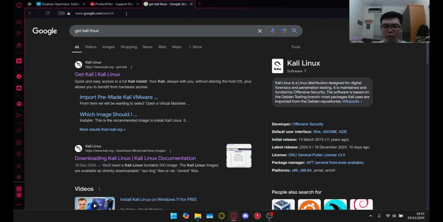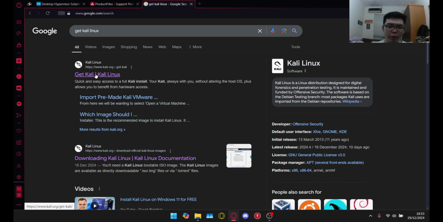So what is Kali Linux? Kali Linux is actually a Linux distribution, which is its own OS. But it uses a Linux kernel, so it is considered a Linux distribution. It is usually used for ethical hacking, research purposes, cybersecurity, and also network testing.